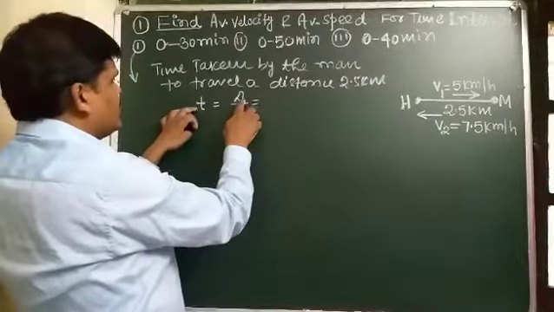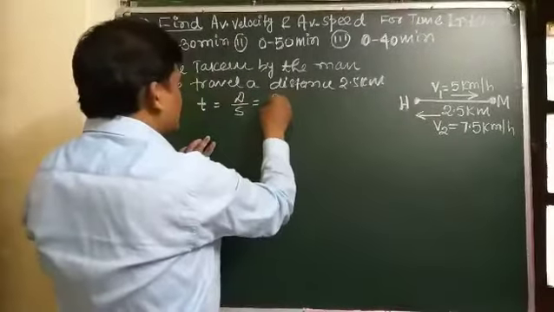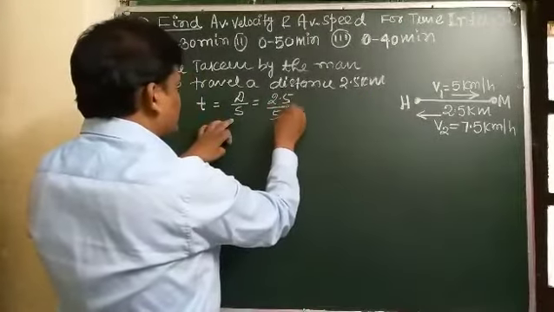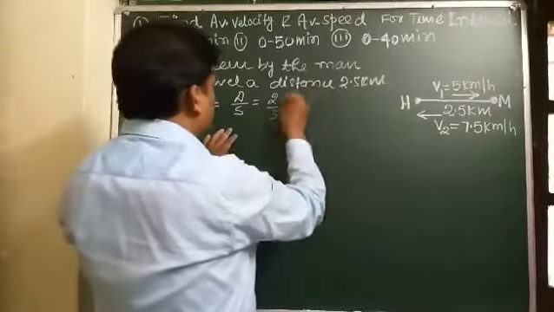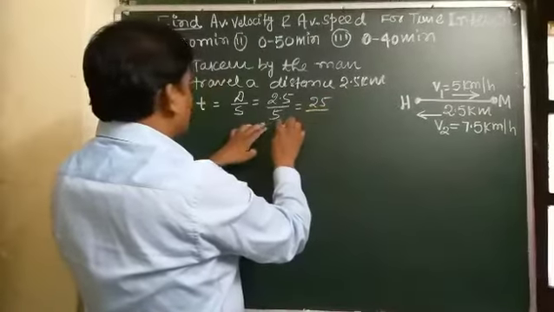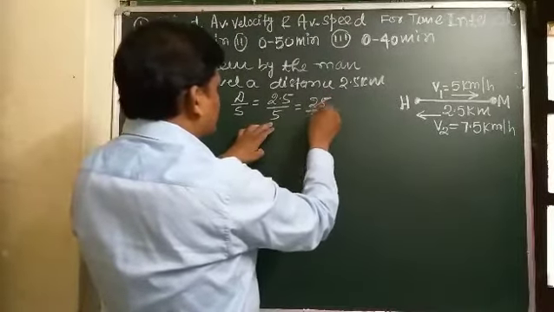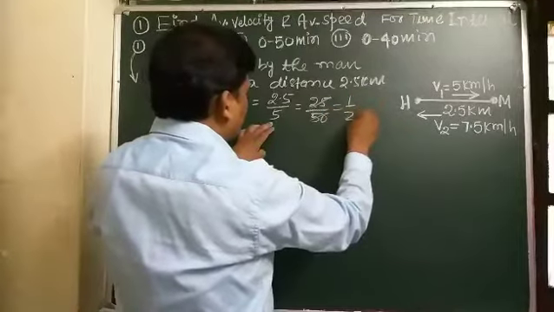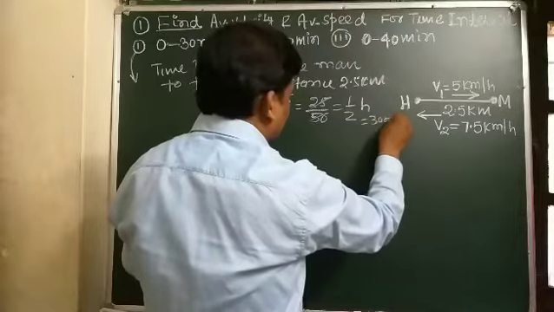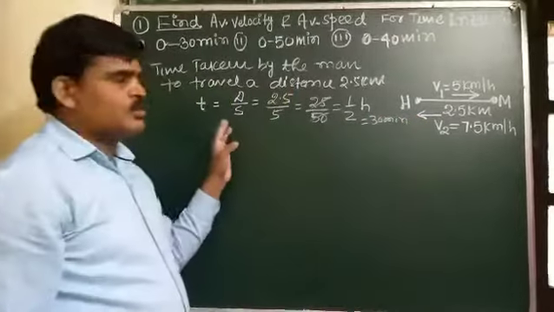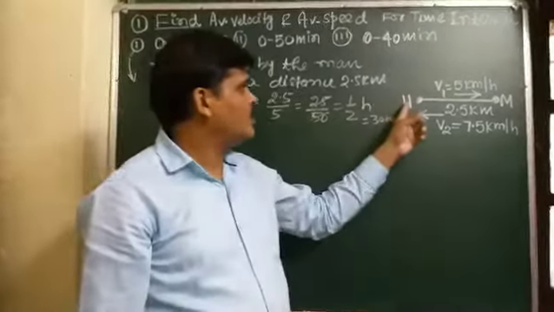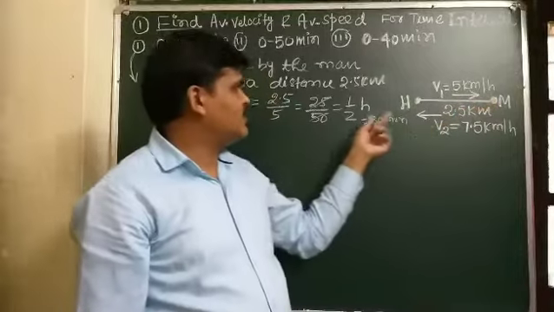The distance is 2.5 kilometer, and the speed is 5 kilometer per hour. So it comes out to be 2.5 by 5, which is 1 by 2 hour. 1 by 2 hour means 30 minute. So the time taken by the person to move from home to market is 30 minutes.